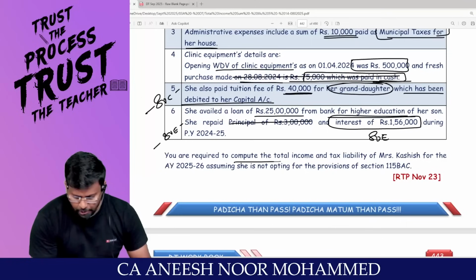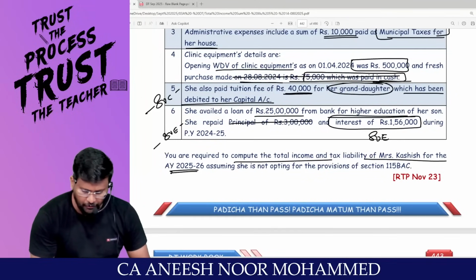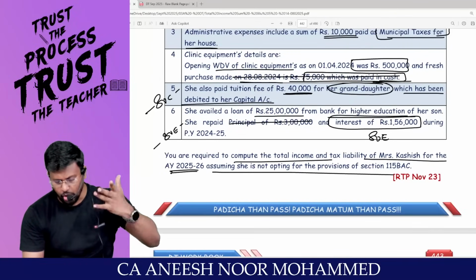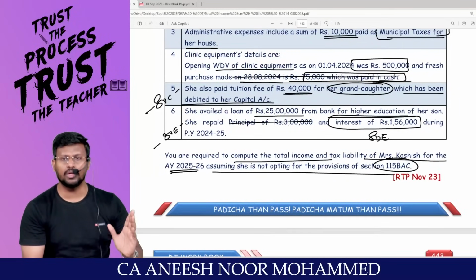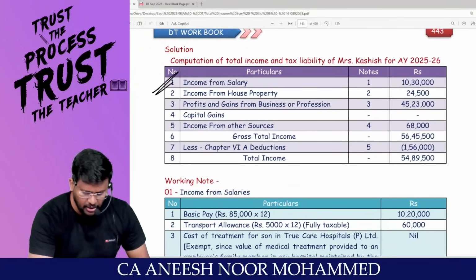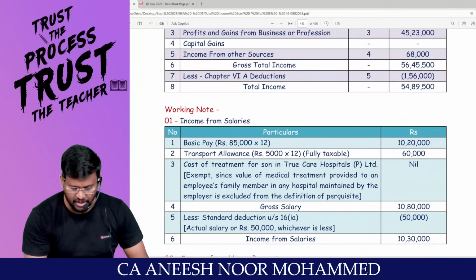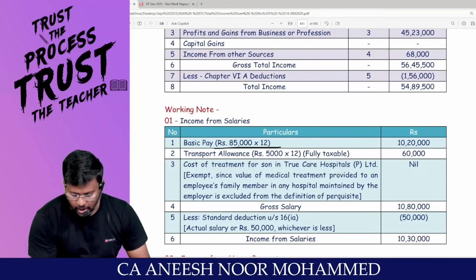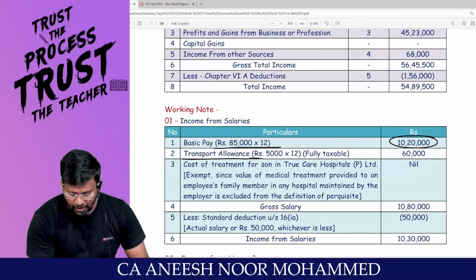You are required to compute the total income and tax liability of Mrs. K for the assessment year 25-26, assuming she is not opting for the provision of 115BAC. That means she wants to travel only through the optional tax regime. Can we? I'm finding out income from salary, man. Look, man, this is income from salary. What is the basic salary she's getting? 85,000 into 12, 10,20,000. Accepting? Transport allowance, man, 5,000 into 12.